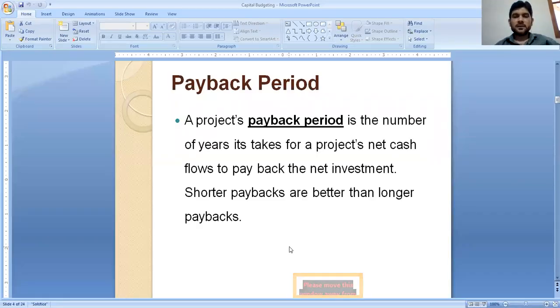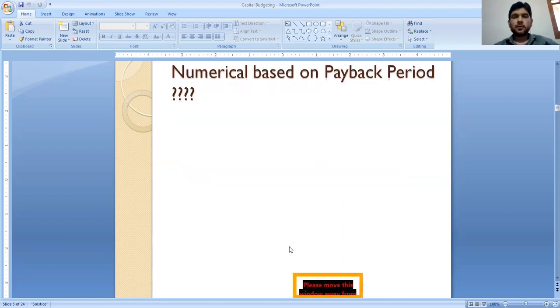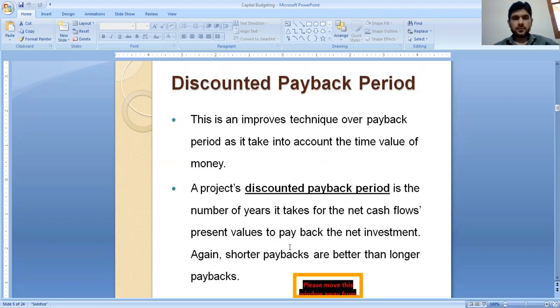So we can say that the shorter payback period is the better option for the company or the firm to go with. After that, we will have numericals in our session.